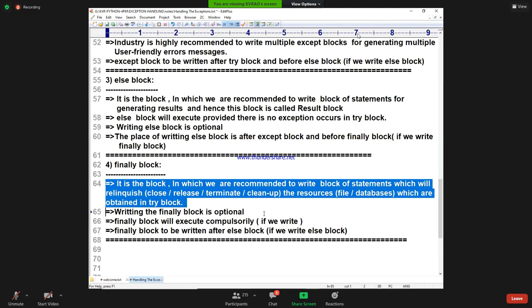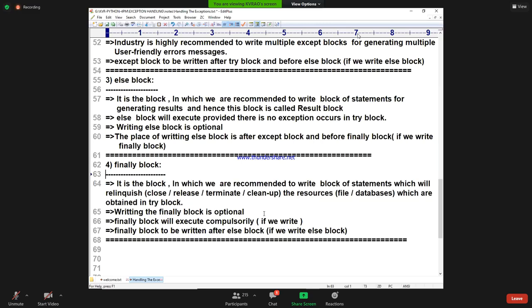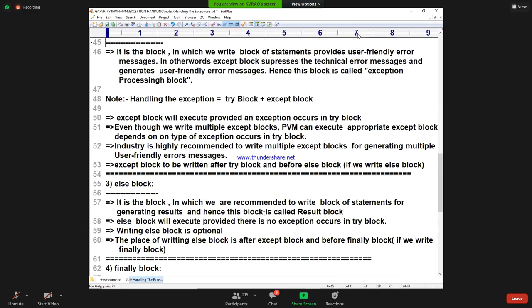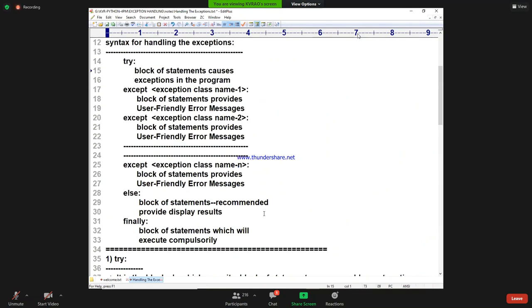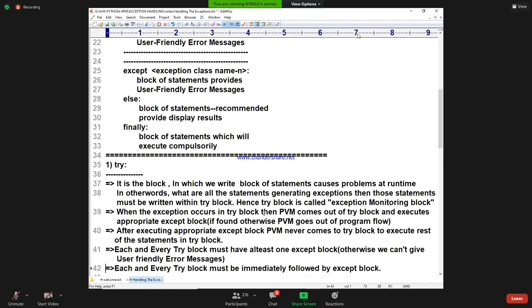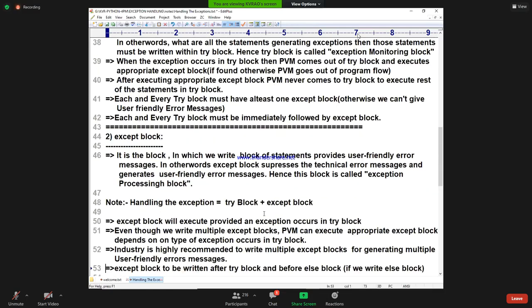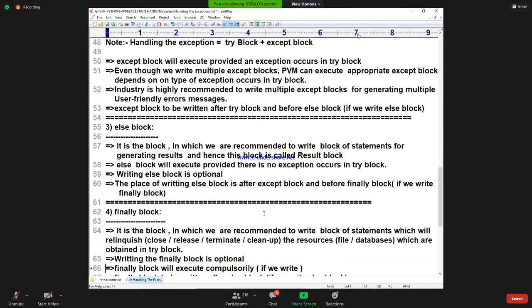Right. So we are perfect with what blocks? All the syntax is clear. Try block is clear. Except block is clear. Finally block is clear. Right. So done. Now I am going to enter into